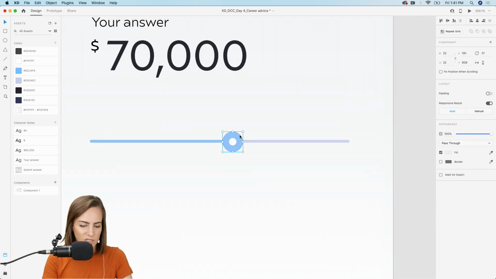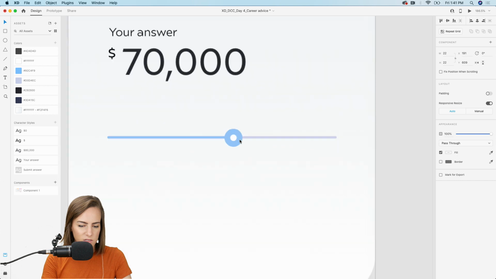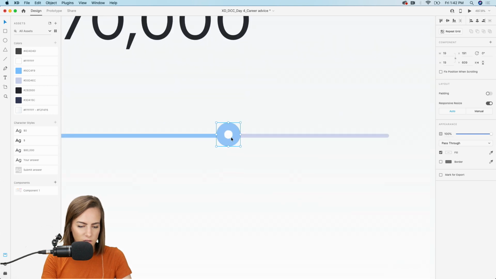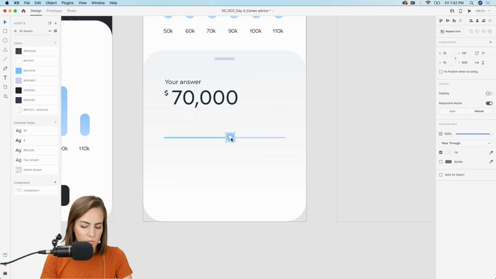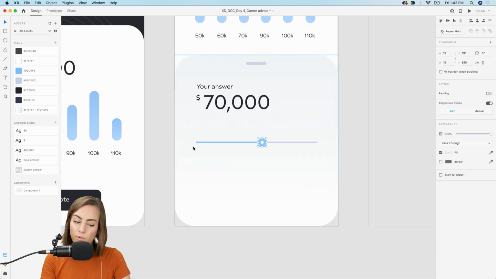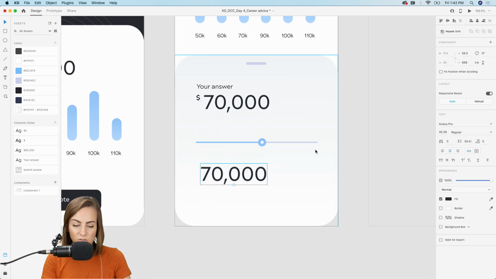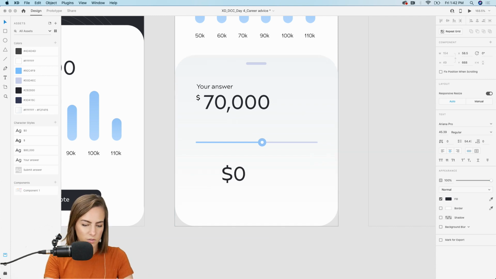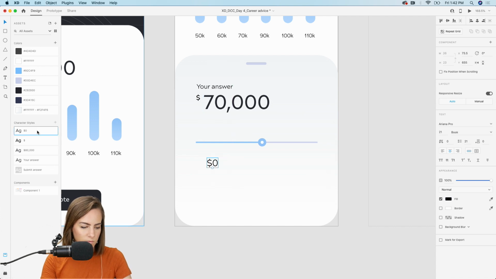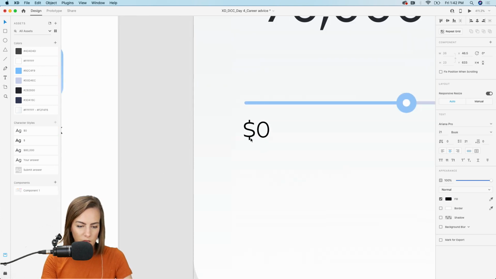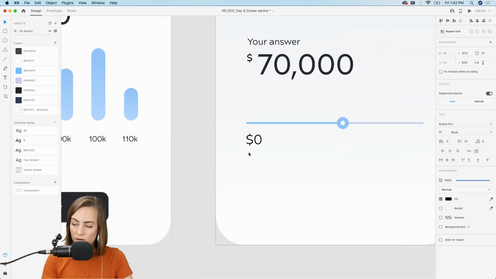Okay, so let's group these. That's a little big. Okay, there we go. Move that down a bit. And now we just need to add some keys. So what's the number starting at and what's the top number? Obviously it could be infinite, but we just want to give people some kind of indication of what the middle is. So let's say we're starting at 0, of course. And we're going to left align that over there.